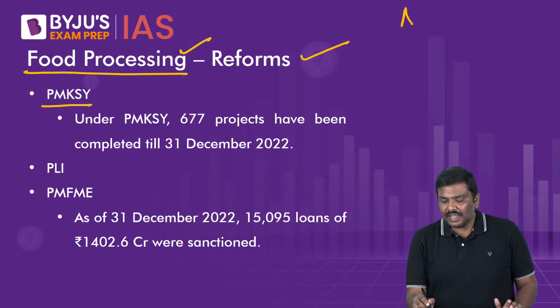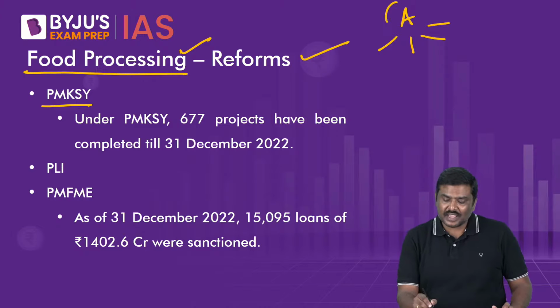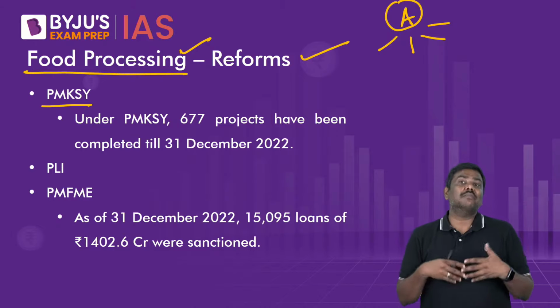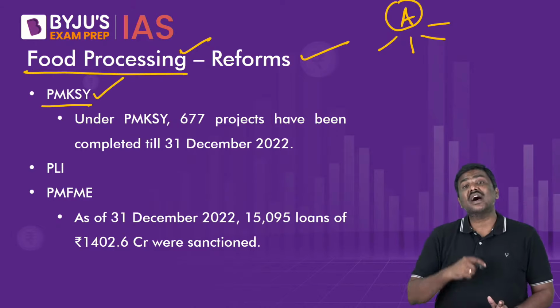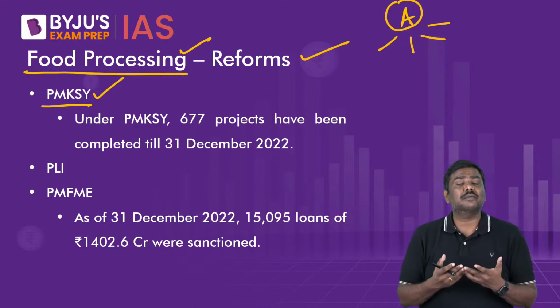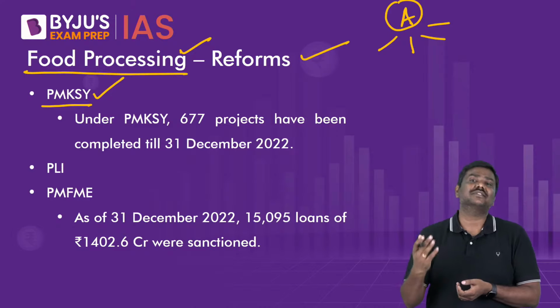Imagine there is a scheme A, and under scheme A, multiple schemes are launched by the government. This A is referred to as an umbrella scheme. The best example for an umbrella scheme is Pradhan Mantri Kisan Sampada Yojana. And under that, multiple schemes are there. For example, mega food parks, cold chain warehousing, etc.